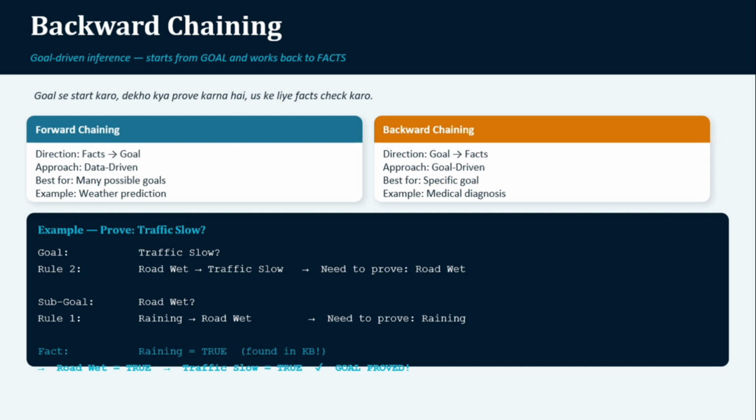Then we find another rule: raining, road wet. Now we need to prove that it is raining. If the fact it is raining is already known, then we can prove that the road is wet and finally prove that traffic is slow. So backward chaining follows this: goal to required facts, and required facts to available facts.